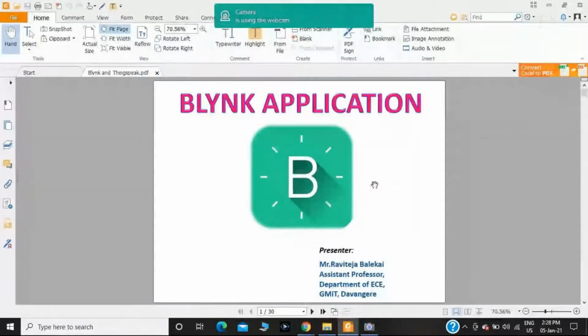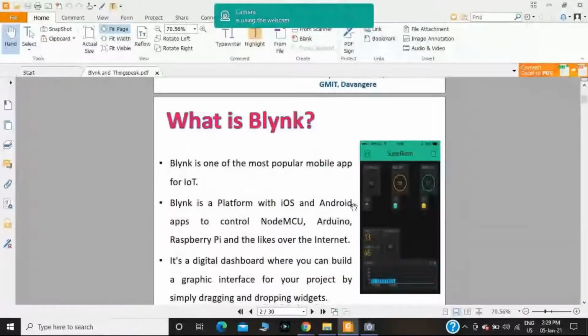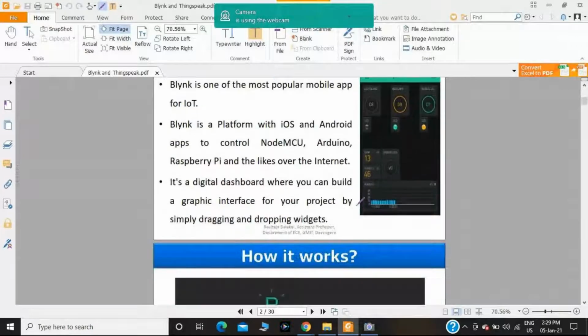Blynk application. What is Blynk? Blynk is one of the most popular mobile apps for IoT. It is a platform for the iPhone operating system and Android apps. With the help of this platform, we can control n number of microcontrollers like NodeMCU, Arduino, Raspberry Pi over the internet. It's a digital dashboard.